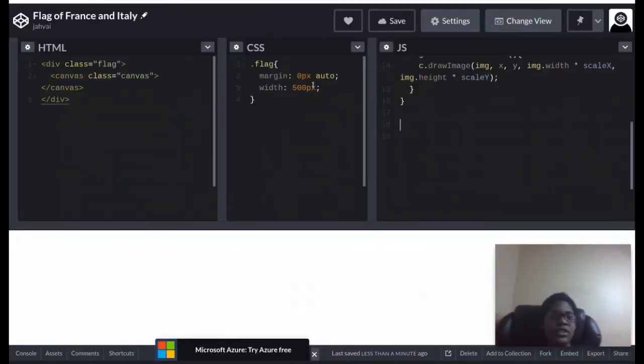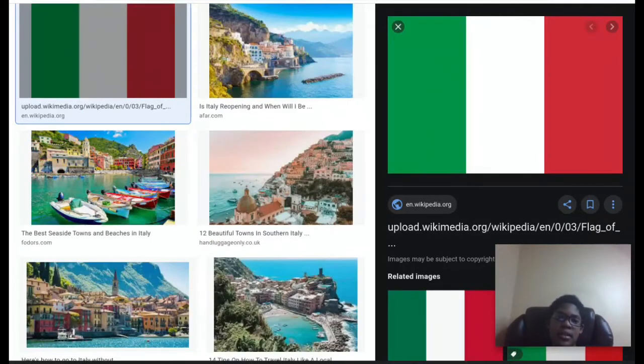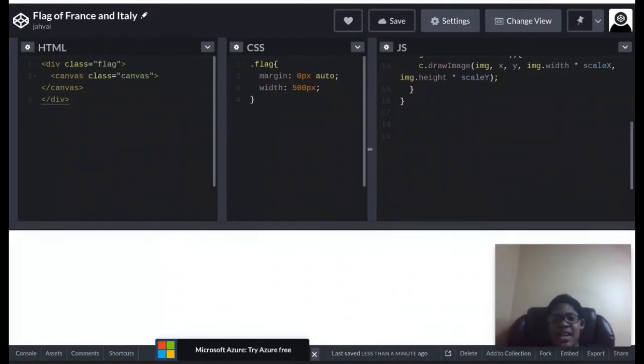But for now, we're just going to do France, get up the flag, then we're just going to change it because I don't necessarily need it to be at the same time. So, yeah. But anyways, time to start.